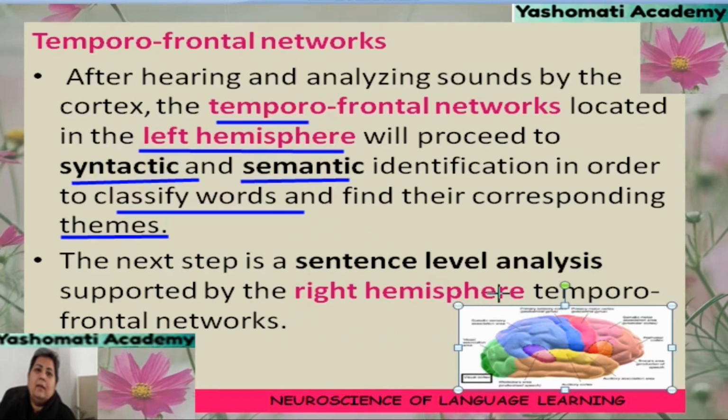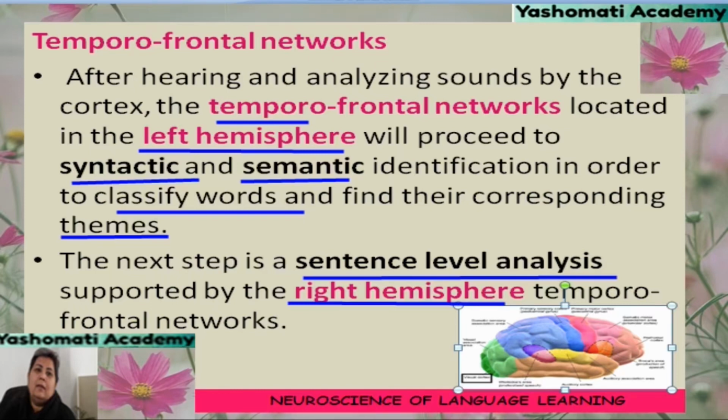The next step is a sentence level analysis supported by the right hemisphere. So in the right hemisphere, such connections which are formed between temporal and frontal network, they help us to understand the sentence level analysis. Sentence level analysis means how different sentences they have been arranged and how phrases are formed, how clauses are formed, and what is the inter-word relationship in the sentence.